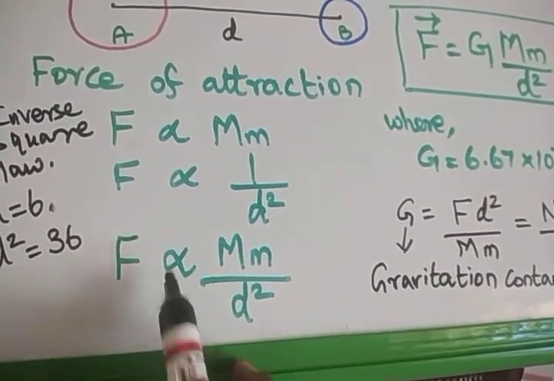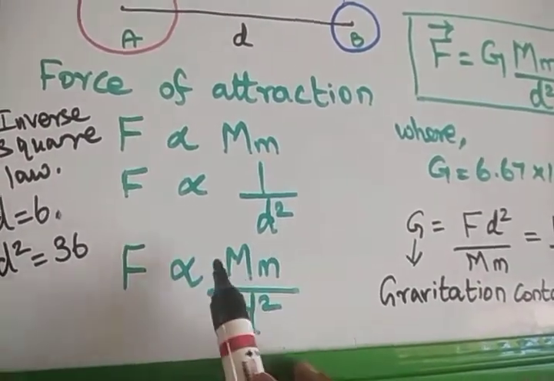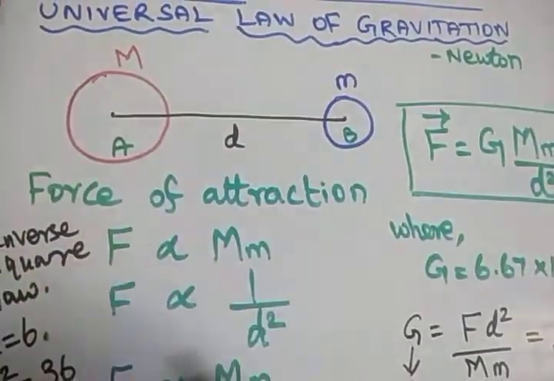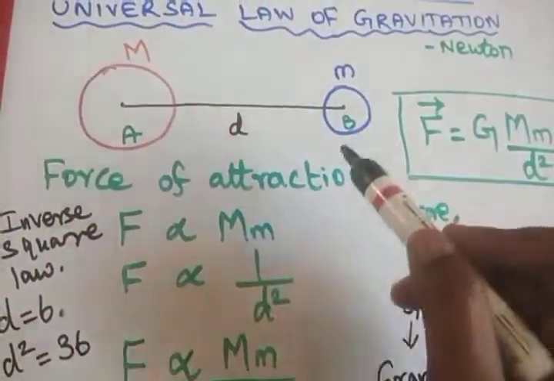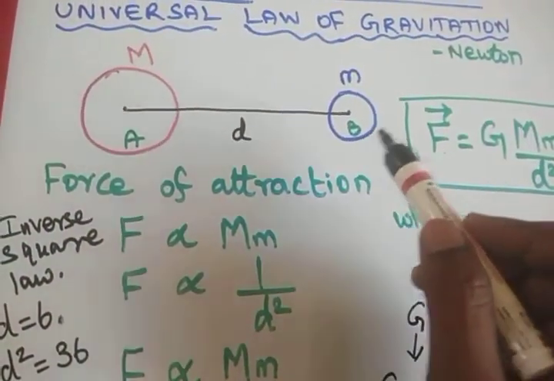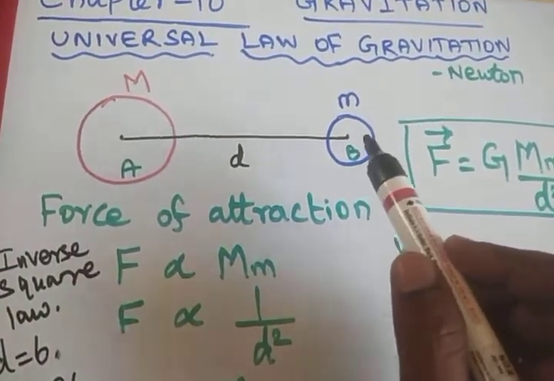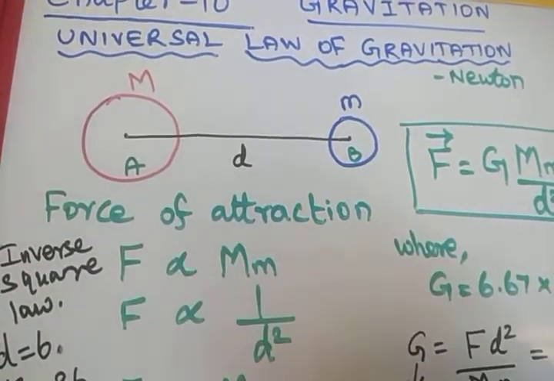So the force will depend upon both the distance and the masses. That force is responsible for the moon revolving around the earth or the earth revolving around the sun. That circular motion is given by centripetal force. Already we discussed that in the last video.